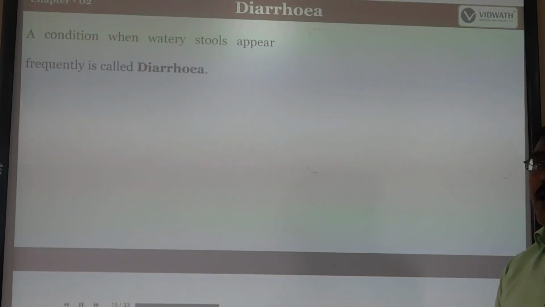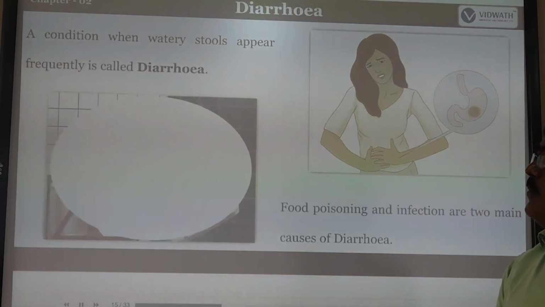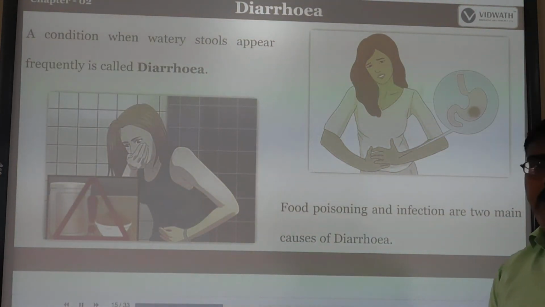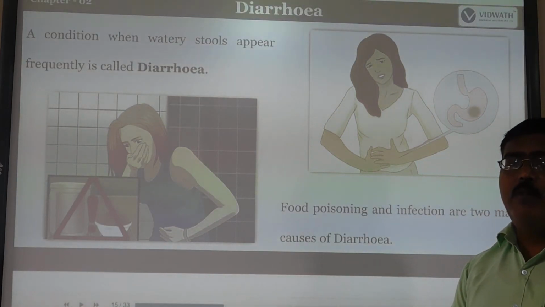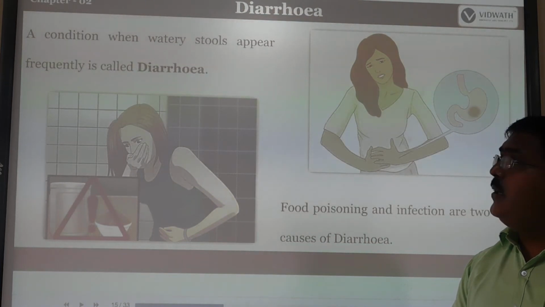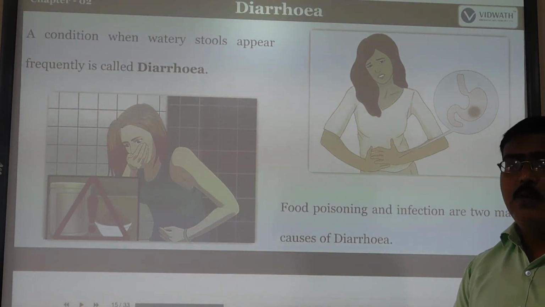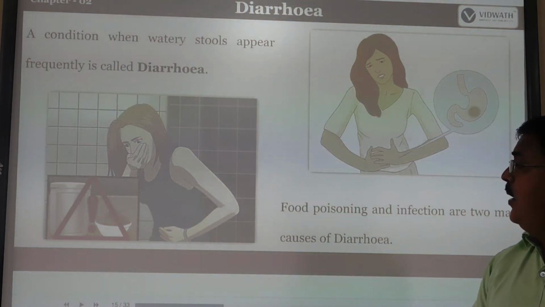So the next one is diarrhea. Why does it occur? Sometimes the condition when watery stools appear frequently is called diarrhea. The fecal matter we remove from our body is made up of watery substances. That is called diarrhea. It means watery stools appear frequently, maybe 3 or 4 times in the day. That condition is called diarrhea.